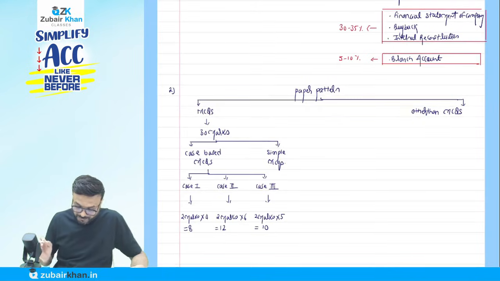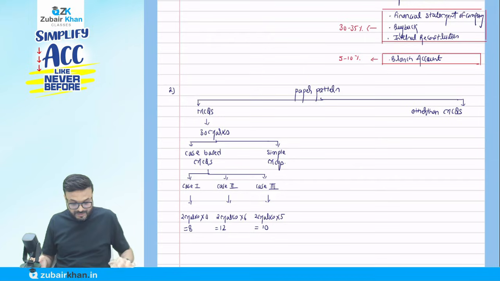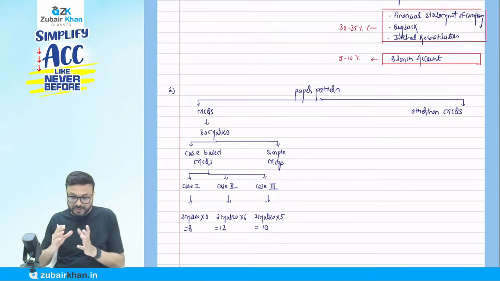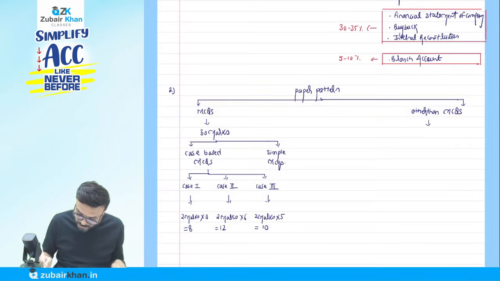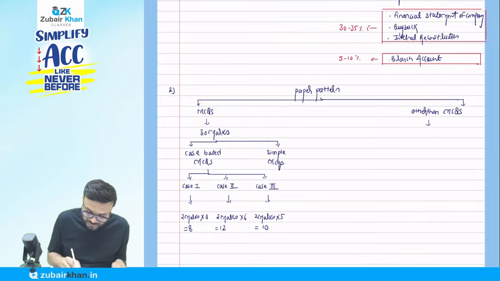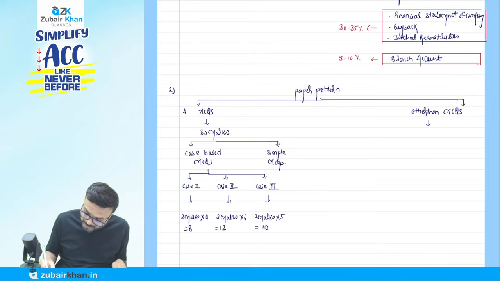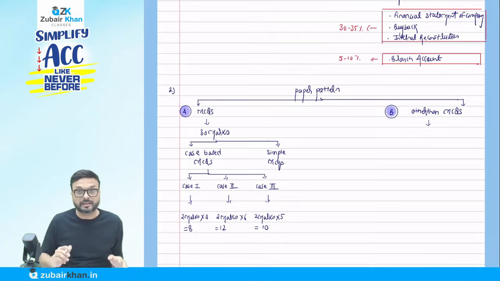Now, when we talk of the examination paper pattern, other than MCQs, a total of 6 questions will come. It is separate: let me say A and B. It's an A part and a B part. The A part is related to MCQs and the B part is related to other than MCQs.